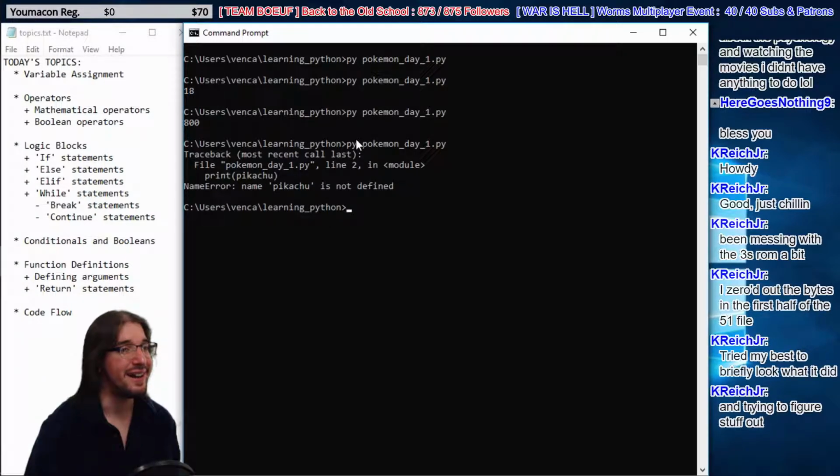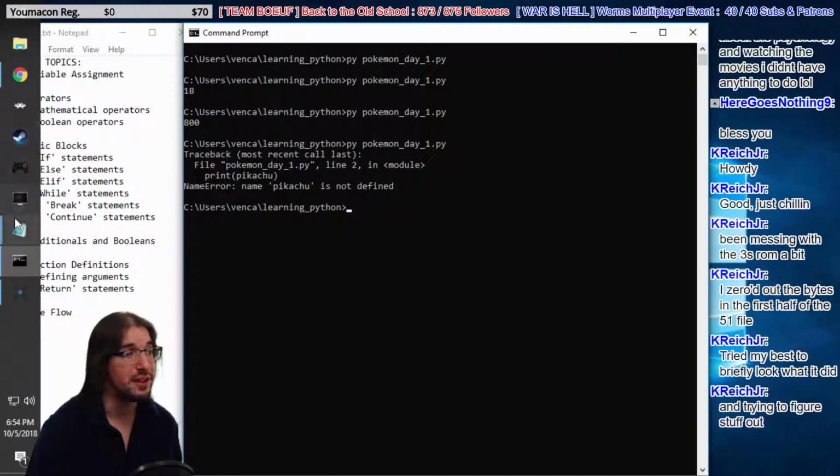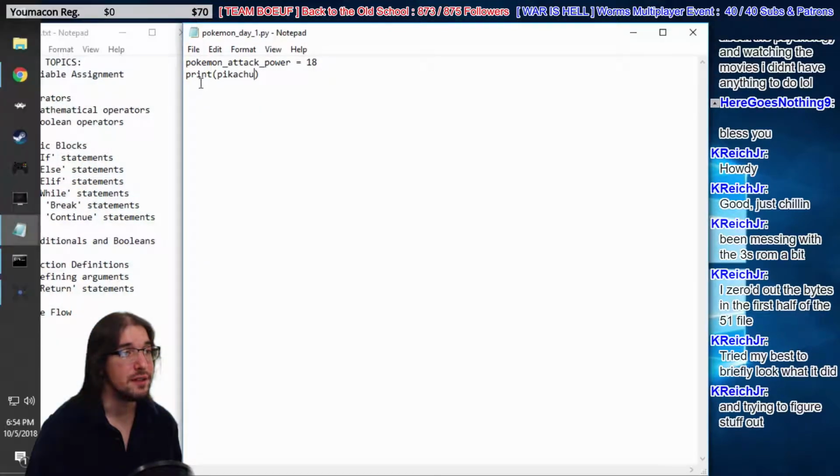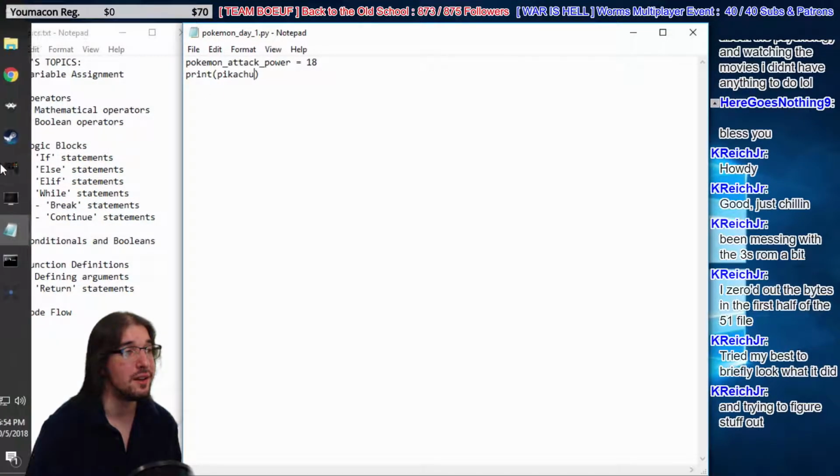Oh, guys, our first error. Oh, my God. What have we done? So we got this error message here. It says in line 2 of our program, file Pokemon day1.py, on line 2, we have this statement, print Pikachu. I remember that, right? That's our line 2. Print Pikachu. Let's go double check. Yeah, so that is our line 2. So we have an error on line 2.